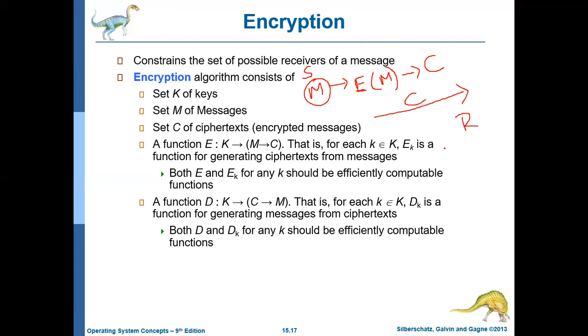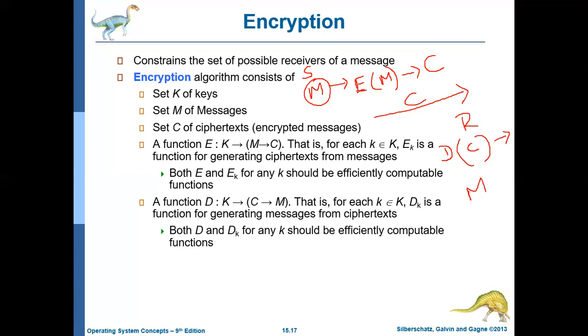After getting the ciphertext, the receiver will perform decryption. Let us represent decryption with D. So the receiver performs decryption on the ciphertext. As a result of decryption, the receiver will get the original message M. So this technique is called cryptography. The sender will encrypt and the receiver will decrypt.